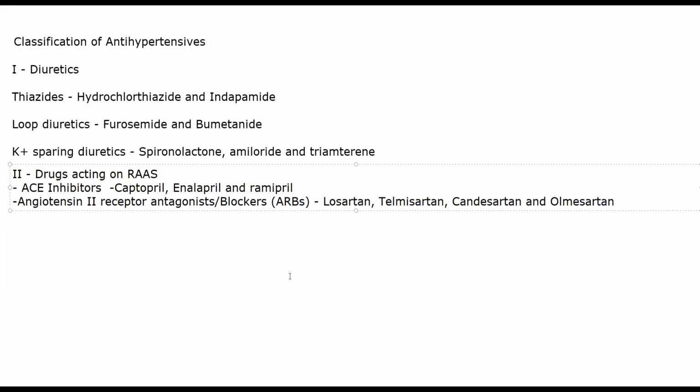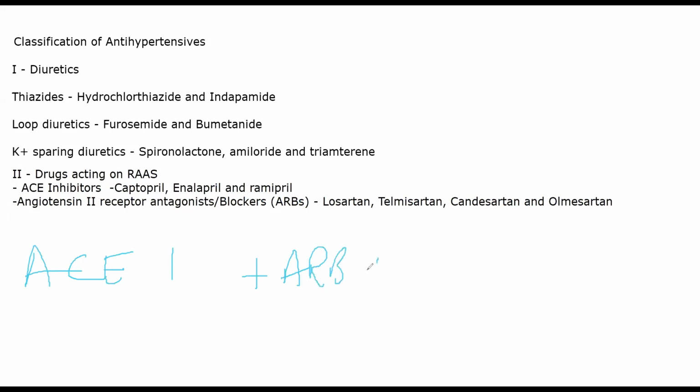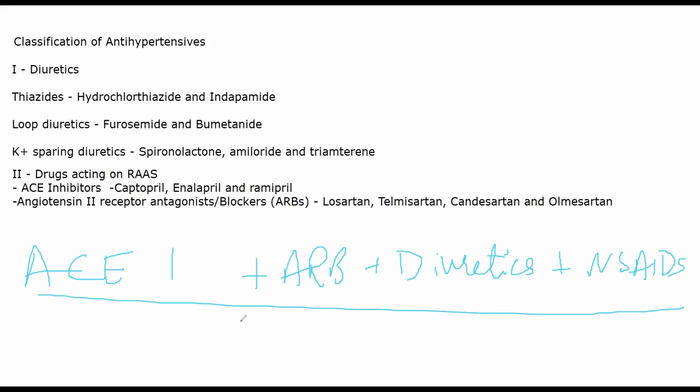One thing that you always have to remember is that never give ACE inhibitors plus ARBs plus diuretics and NSAIDs. This combination is deadly. This combination is called triple whammy.